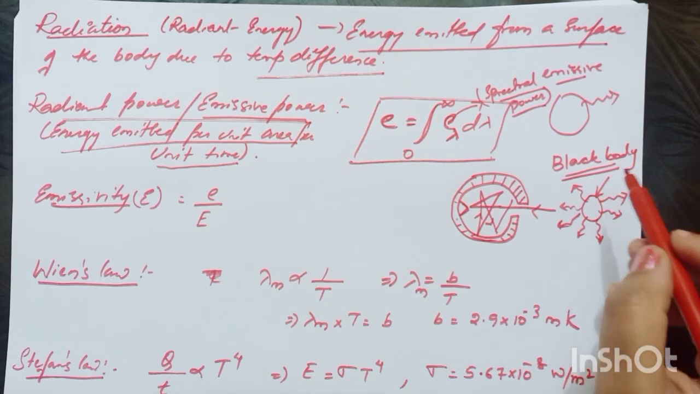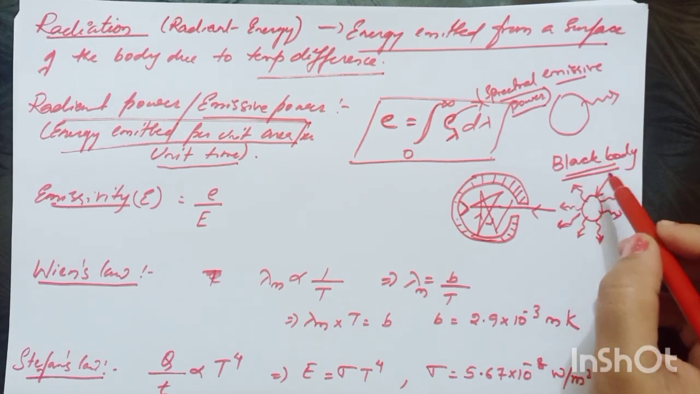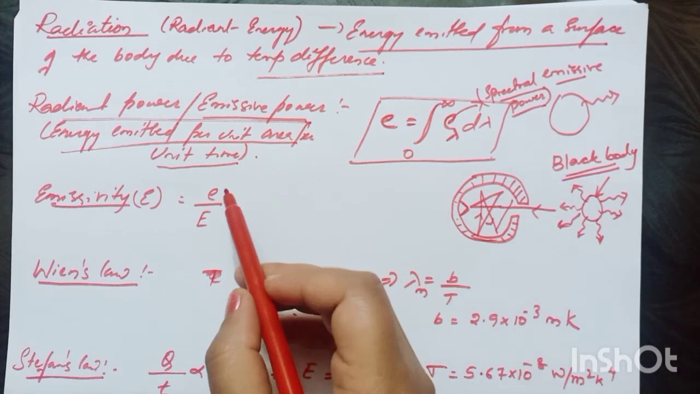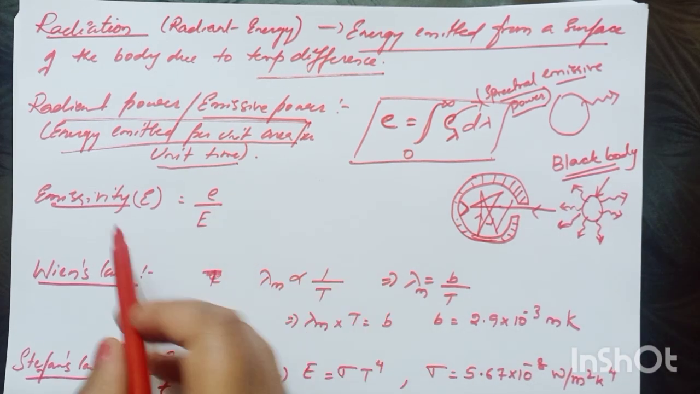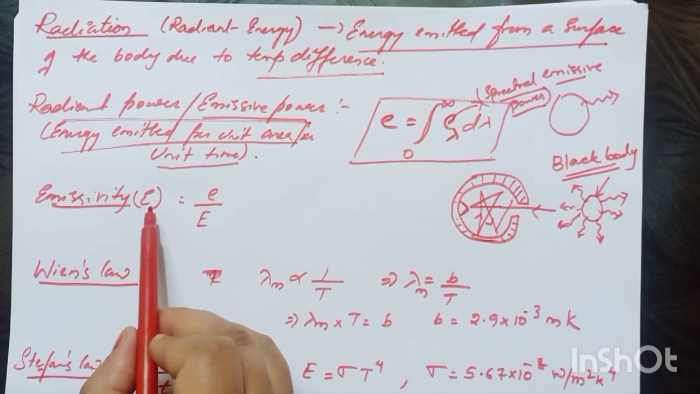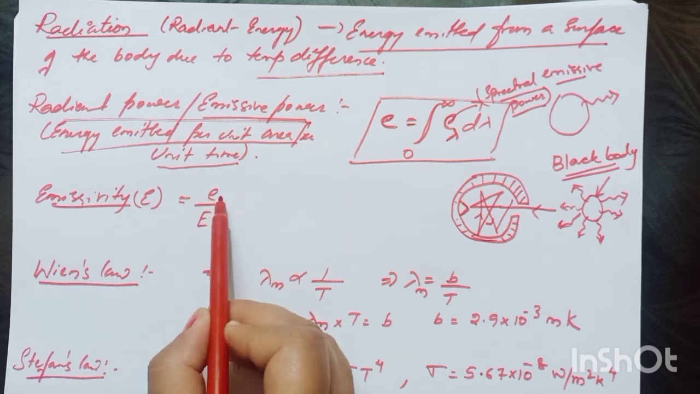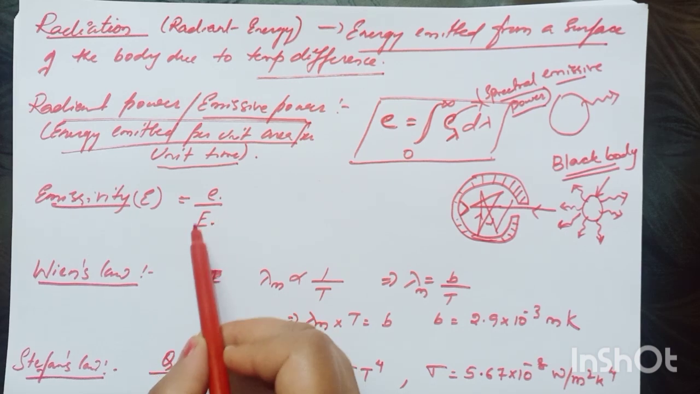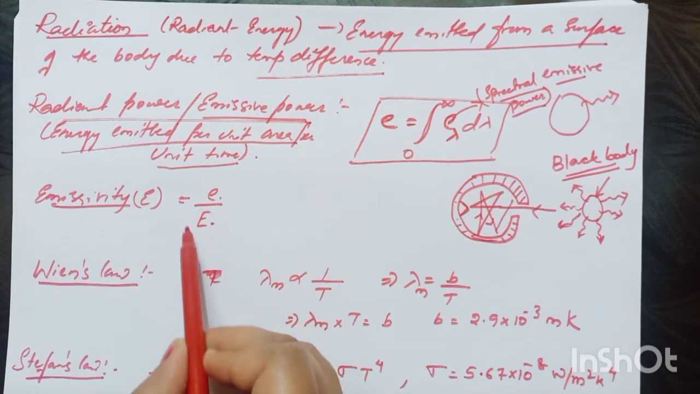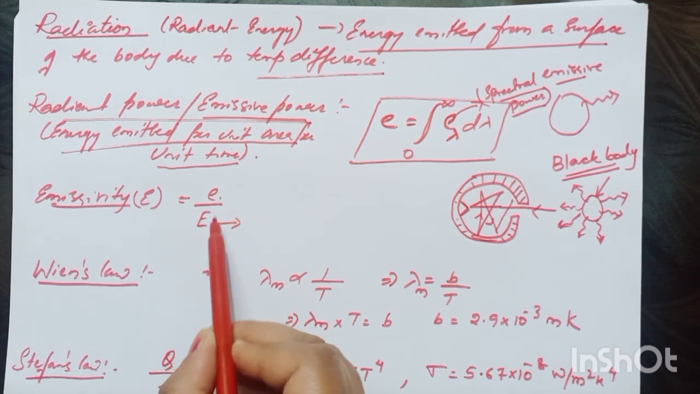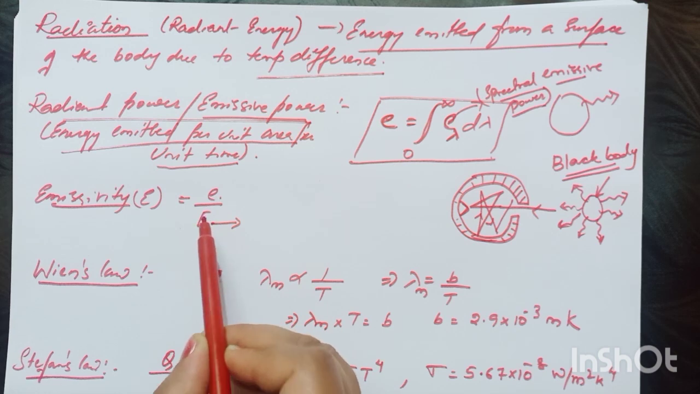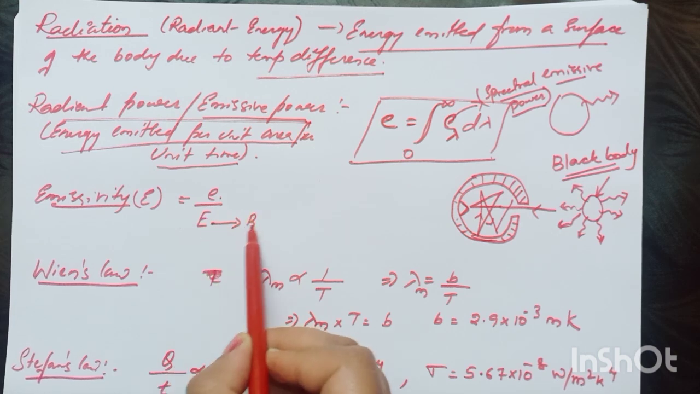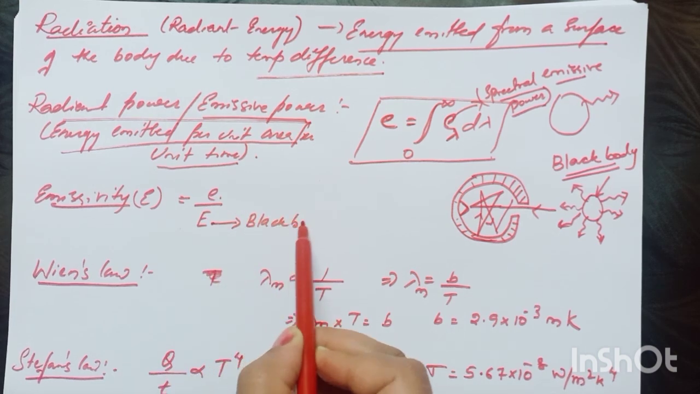So whenever we compare a body's emissivity or emissive power, we compare it with a black body. That's why emissivity of any body is nothing but the emissive power of any body divided by the emissive power of a black body. What is this emissive power? Emissive power is nothing but the amount of energy radiated per unit time for a perfect black body.